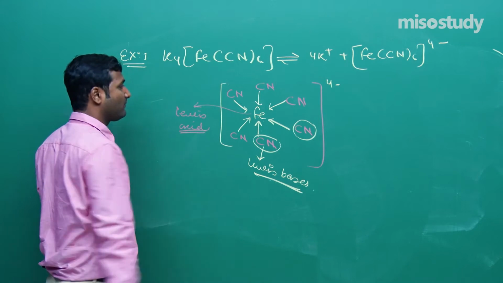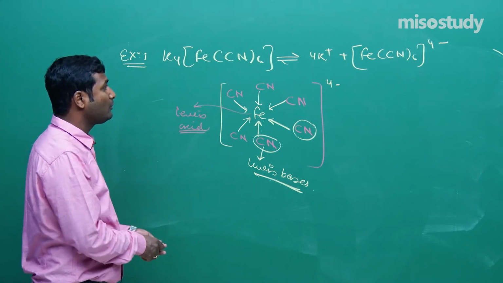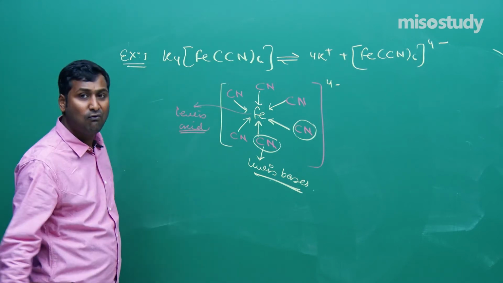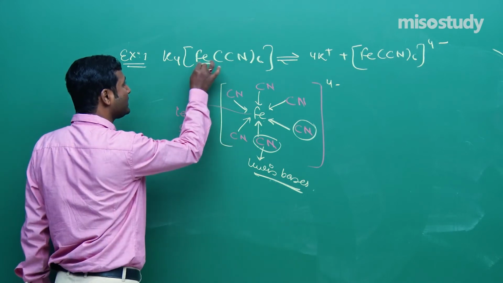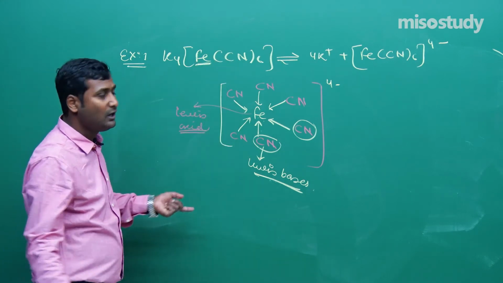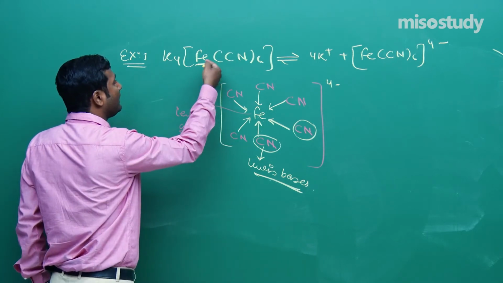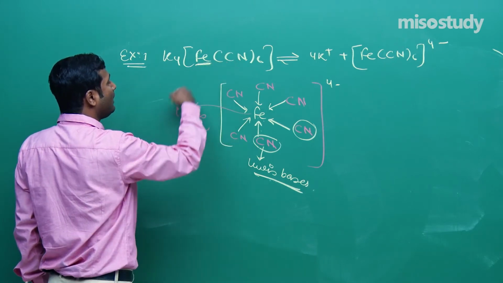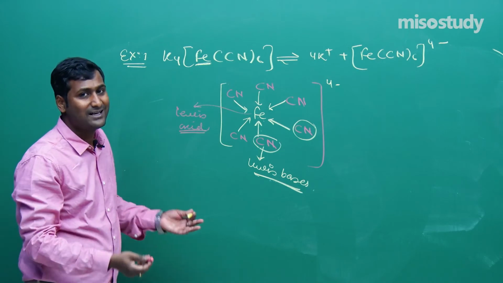Is it clear, friend? Now the question is how to find the oxidation state. I will discuss it later, but I am giving an example to show how to find the oxidation state of the central metal atom.